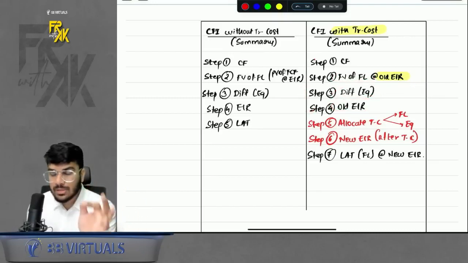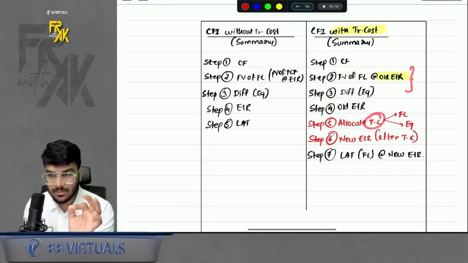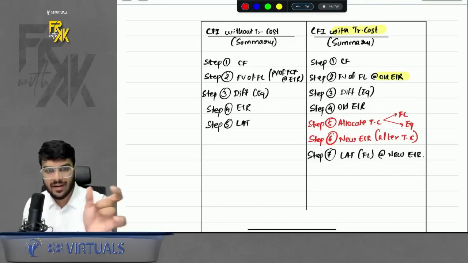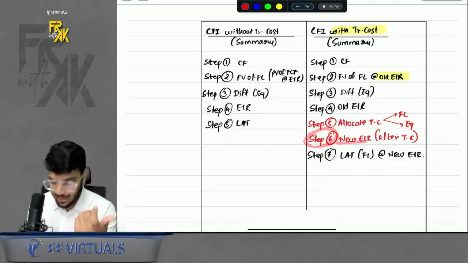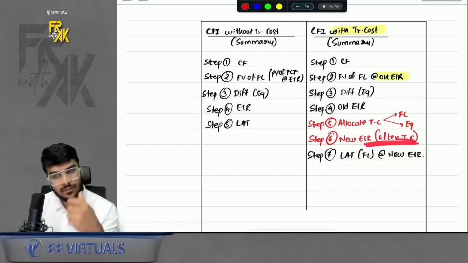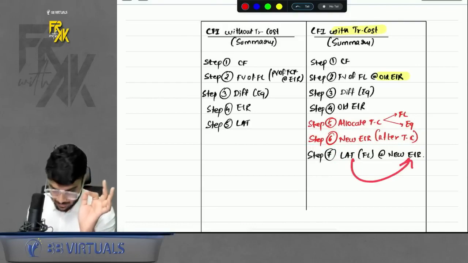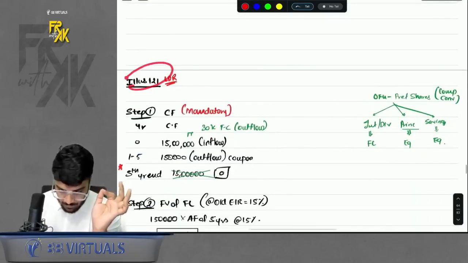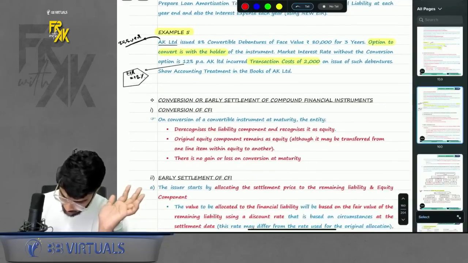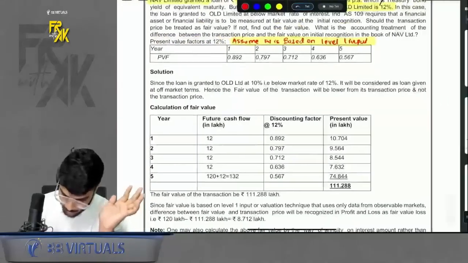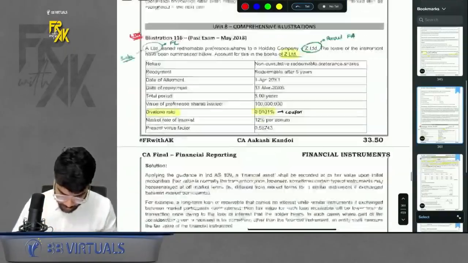Now, because there was transaction cost, allocate the TC between these 2 components in the ratio of their fair values and find the revised fair value. Then step number 6, the new EIR after transaction cost will already be given. Then prepare the LAT. The LAT will be prepared using the new EIR. Now, illustration 121 was given. We will discuss that illustration, a very good illustration, a good candidate from the exam point of view. Always do that question and go. Okay, wait, I will also show you that question.